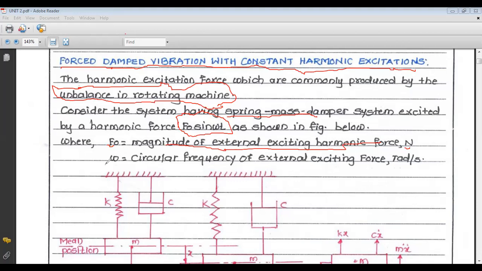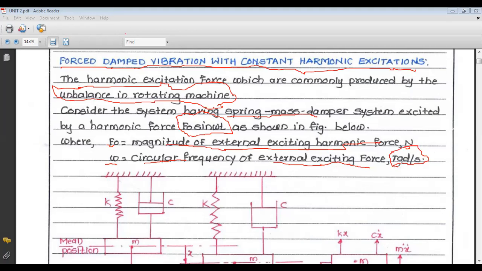Omega is the circular frequency of the external exciting harmonic force, and its unit is radian per second.